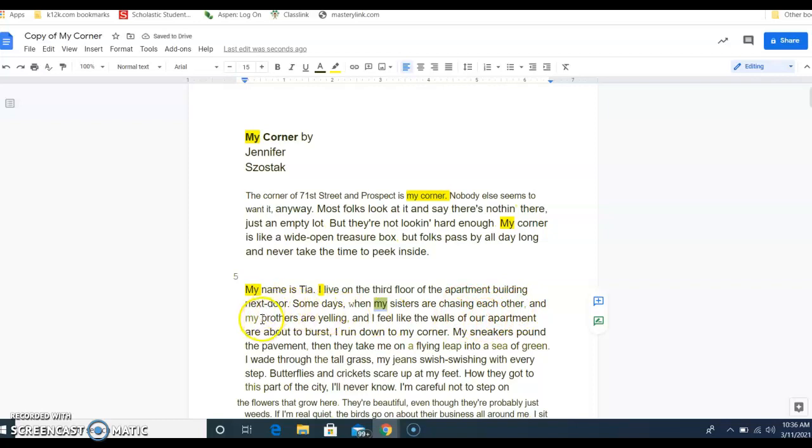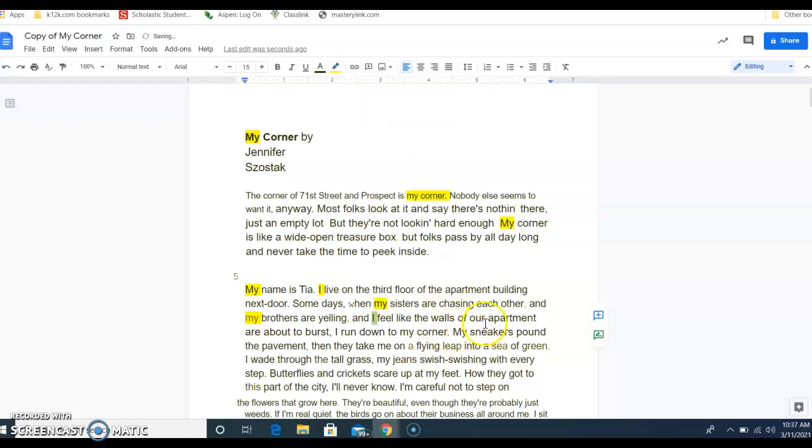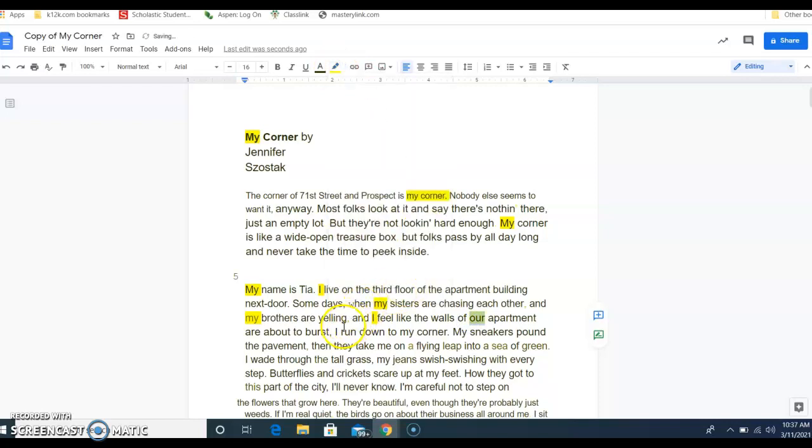If you'll do this on your paper as well, take a pencil, underline it, or take a highlighter and highlight it. Every time you see a pronoun, that's helping you to identify who's telling the story. Here's a new one, our. Our means you're a part of it. It's our apartment. I run down. So it's very obvious here that this story is about a person who's actually telling us the story.